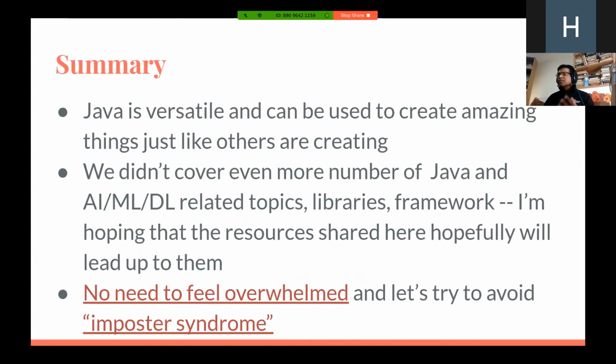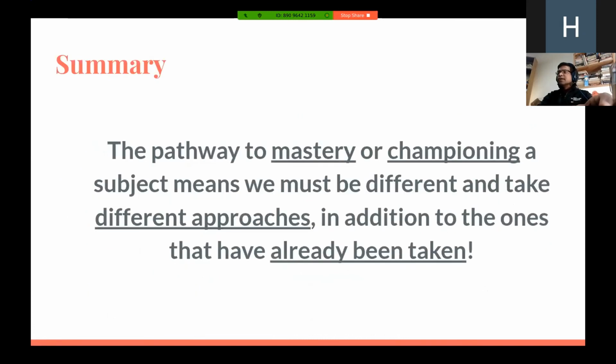And this is a repetition of all the things I've already said so far, but I hope that the resources I shared are going to help you learn further and also overcome some of the impediments and some of the blockers that you might be facing, some things that make you feel overwhelmed, or removing and avoiding the imposter syndrome. Just a closing summary: the path to mastery or championing a subject means we've got to do things differently. We've got to take different approaches. Do all the things you already know, do all the things you already see done, but also do other things and take different and other approaches.